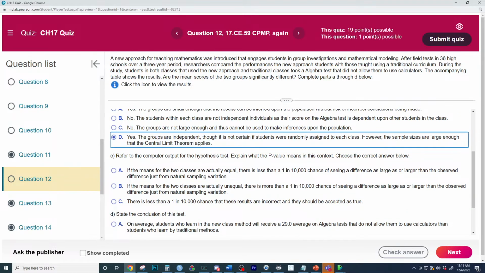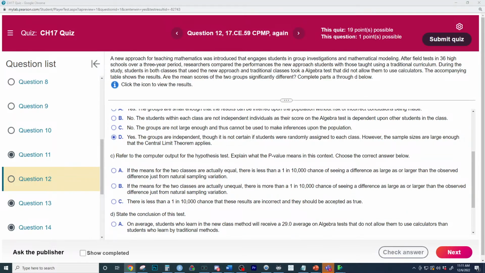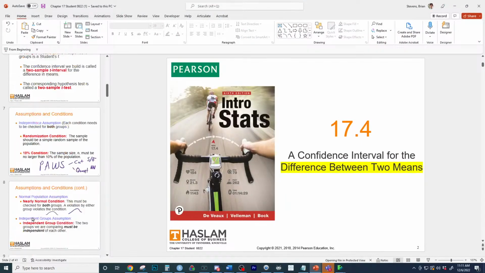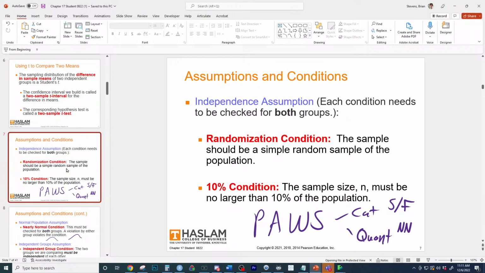Make sure to know your conditions. I think we still have the notes open from yesterday. We just went through them quickly, but condition 1 is randomly selecting individuals. Condition 2 is less than 10% of the population.